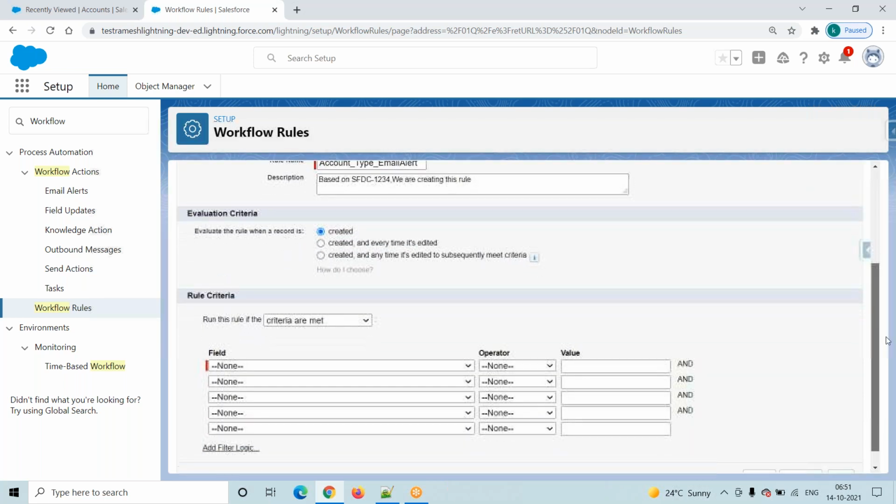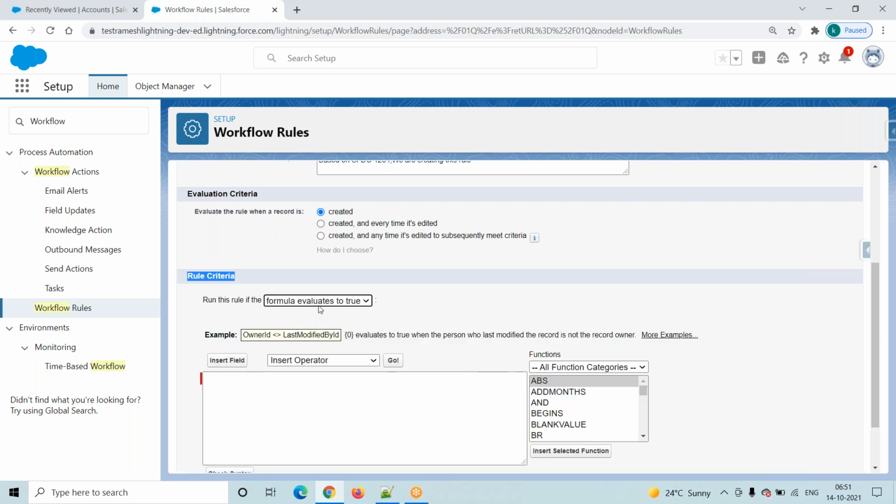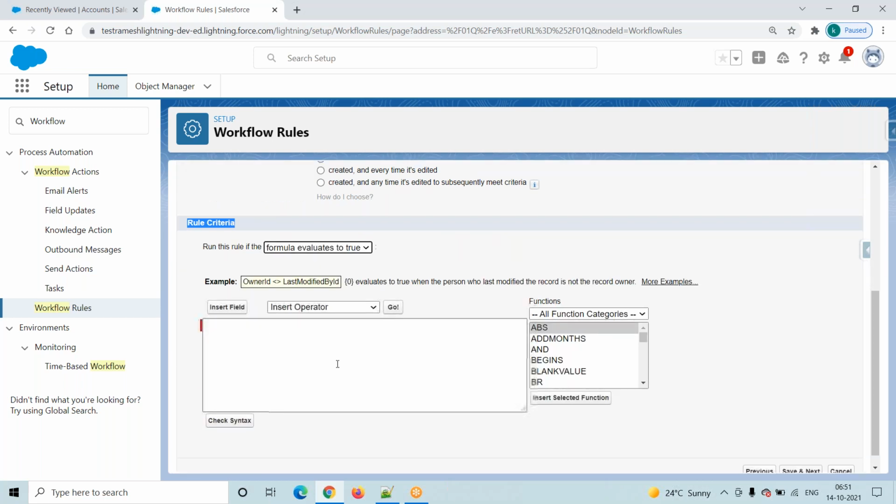Now coming into here, rule criteria is there. So this is a drop down list. Here two options are there: criteria are met and formula evaluates to true. Select the formula evaluates to true, and here it will open one text box.